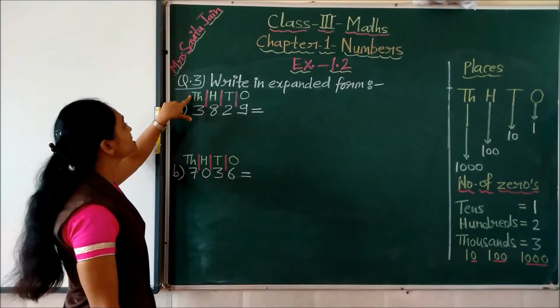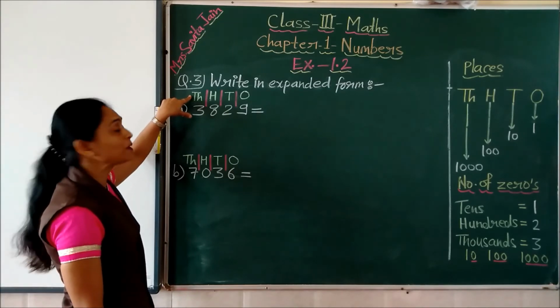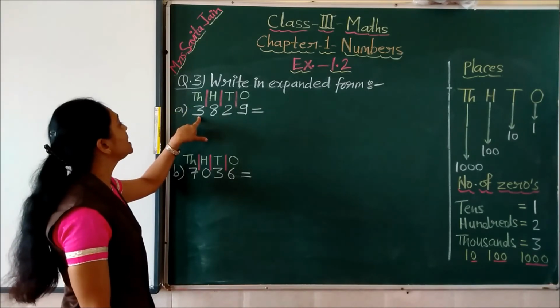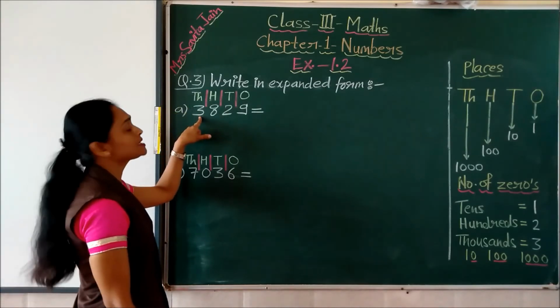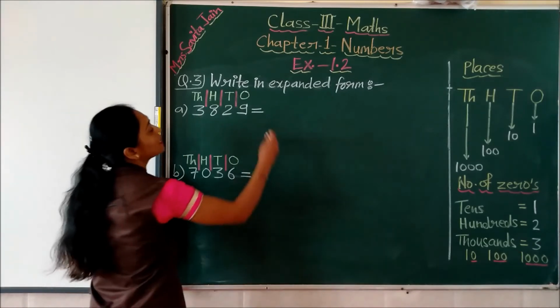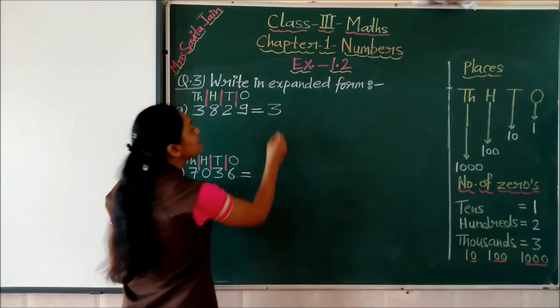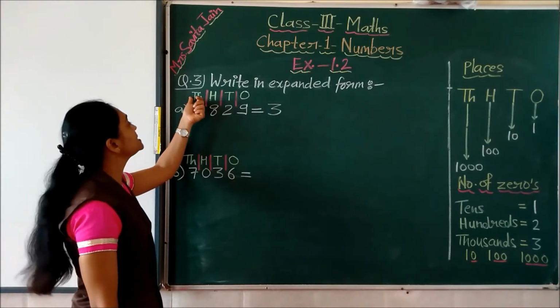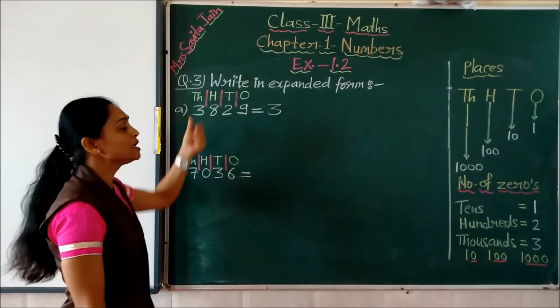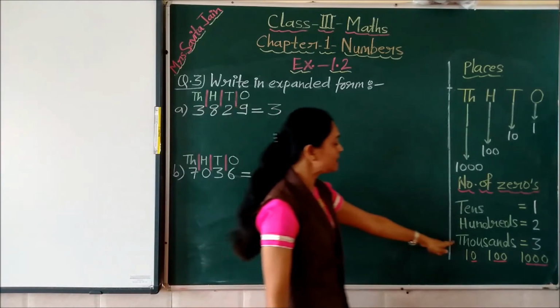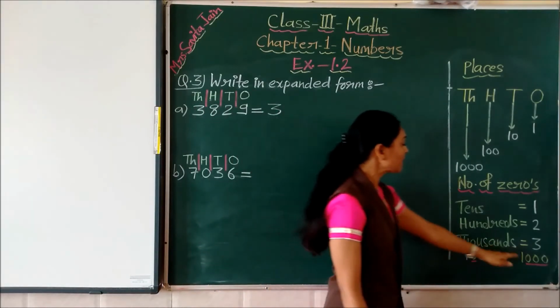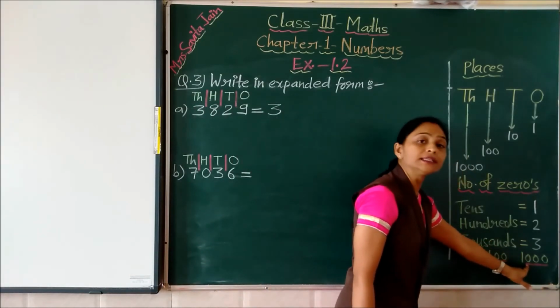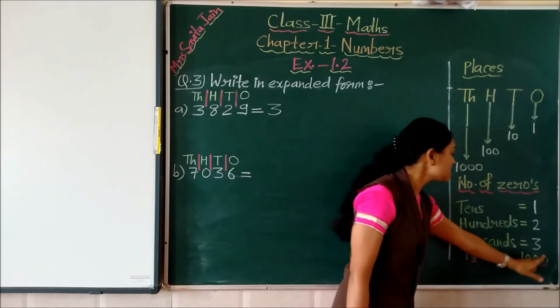And this is which place children? See, this is thousands place. So first we have to see which digit is written here. 3. So first we will write here 3, and then we have to see the place. Which place is this children? This is thousands place. So 1000 is having how many zeros? You can see children, this 1, 2, 3. 1000 is having how many zeros? 3 zeros.